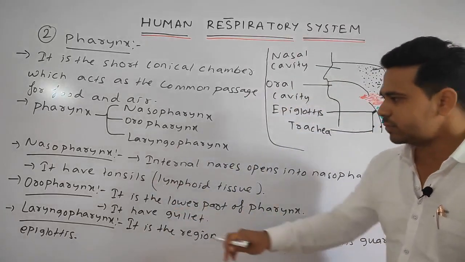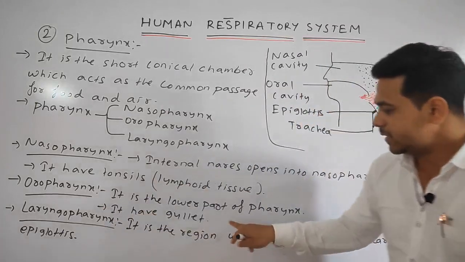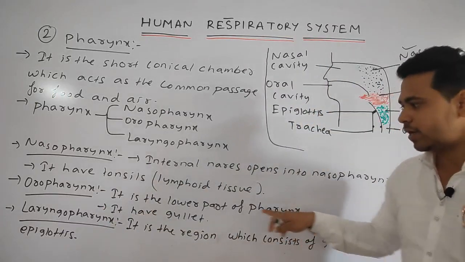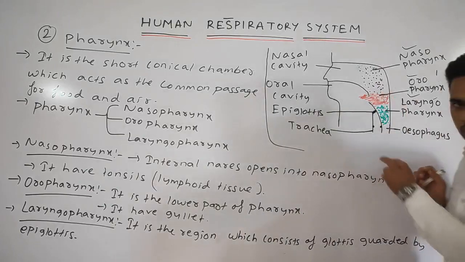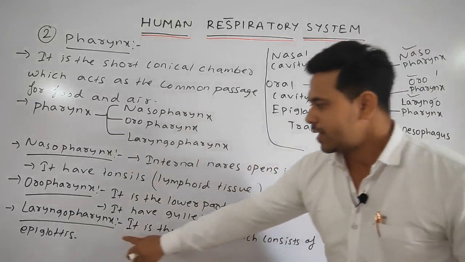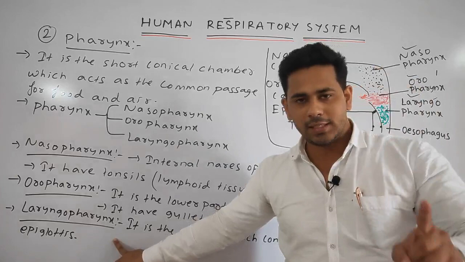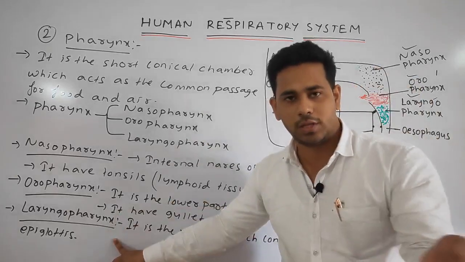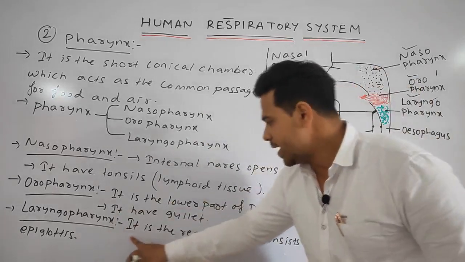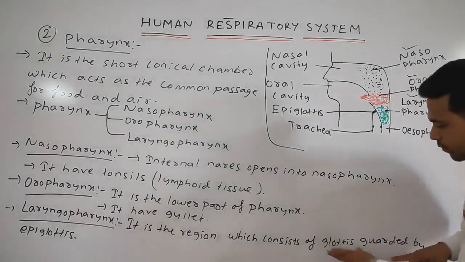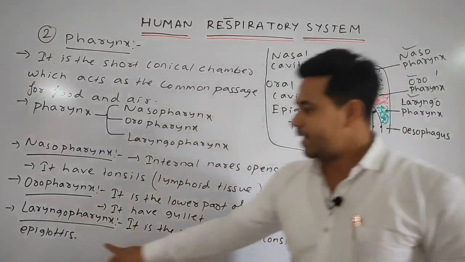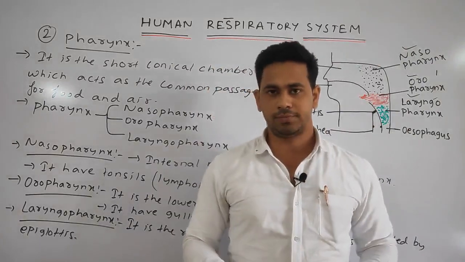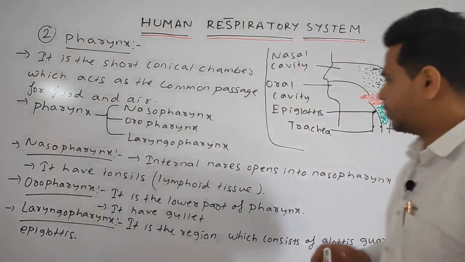Then the oropharynx is the lower part of the pharynx, and it has the gullet, which simply opens into the food pipe or the esophagus. The laryngopharynx is the pharynx region which leads to the larynx, the region which consists of the glottis. As I said, this opening, the glottis, is guarded by a leaf-like structure called the epiglottis. Okay students, please note down.